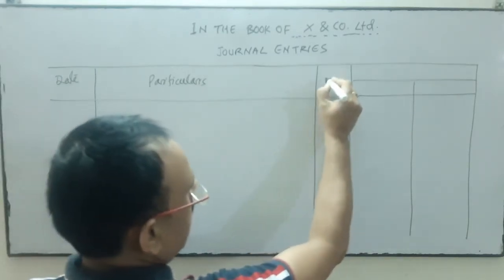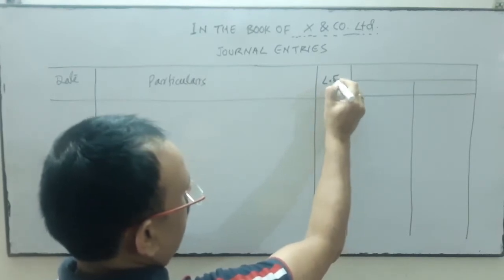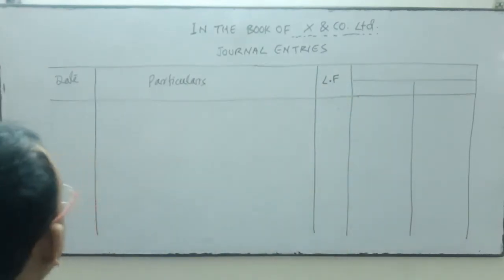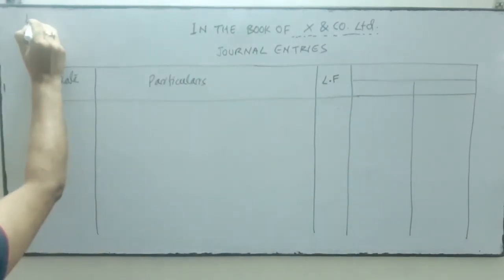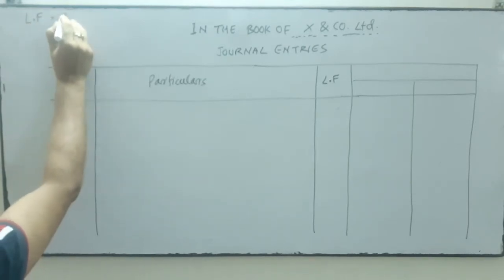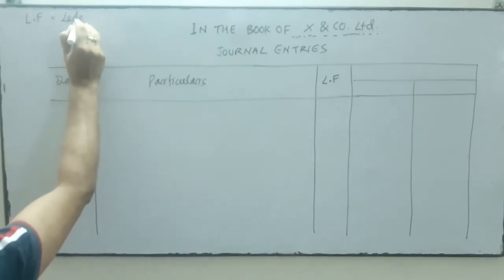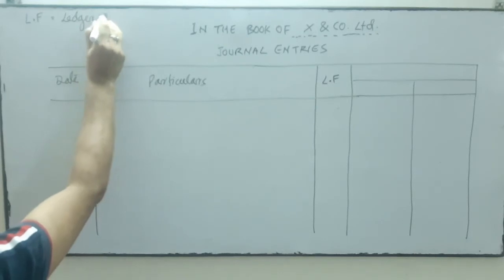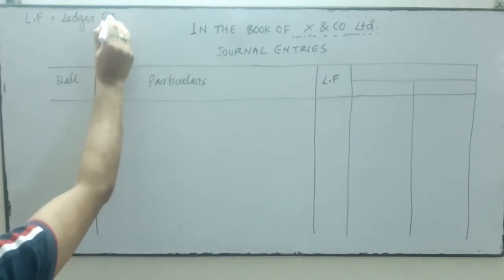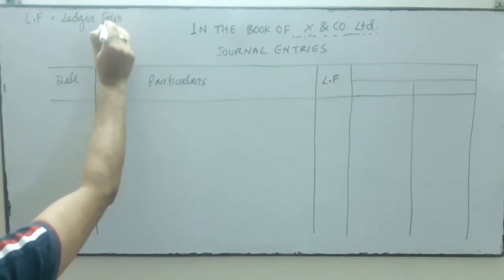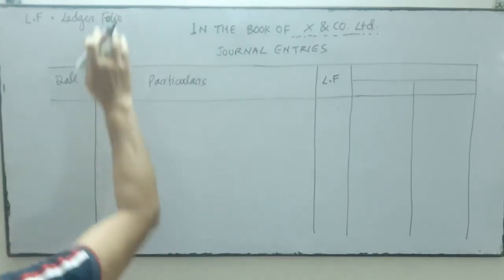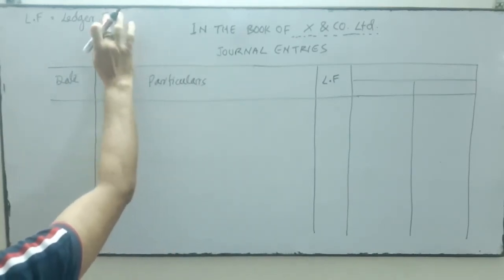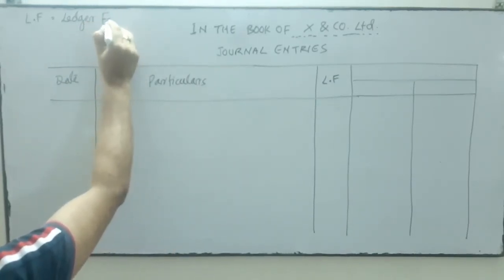This is for ledger folio, LF. The full form of LF is ledger folio. Is it clear?